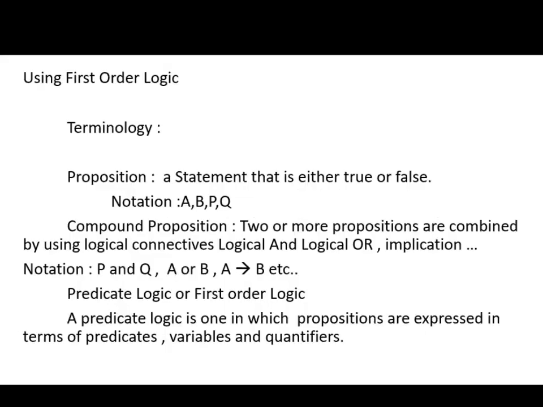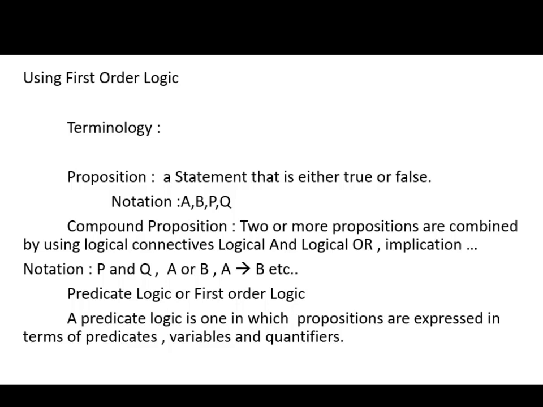One thing that is beyond our conjunction concept is using first order logic. This is completely a mathematical notation. We need to revise the terminology. What do you mean by proposition? A statement that is either true or false is called a proposition.